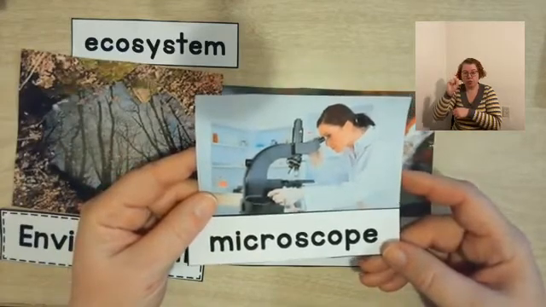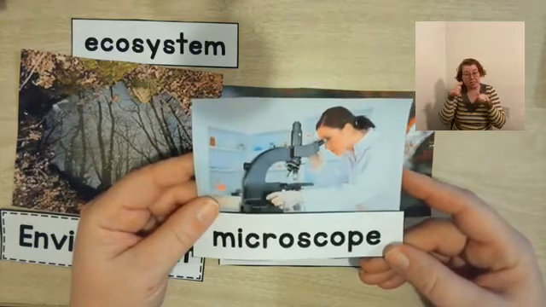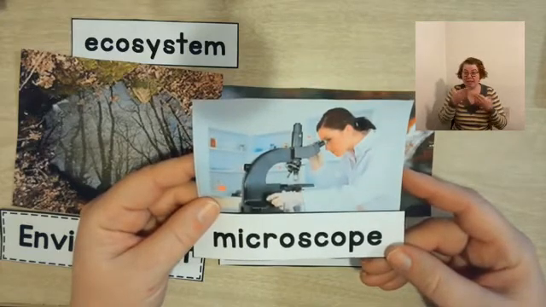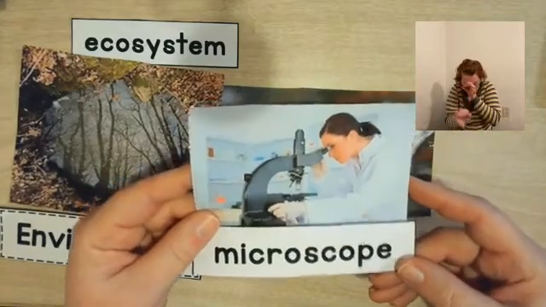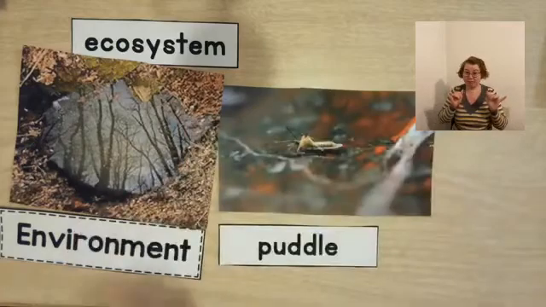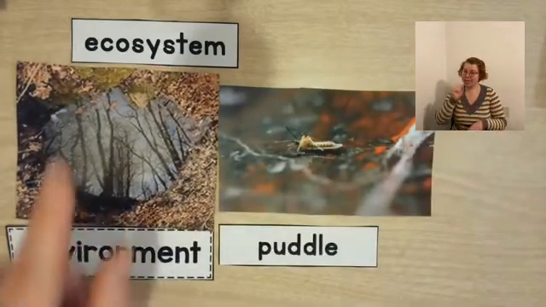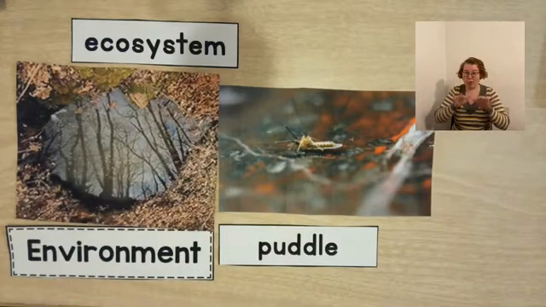But it's still there. So there are some living things that are so small that you would need a very powerful microscope to be able to see them. But they're still there, and they're alive. And so, yes, you can find an ecosystem in a puddle, just a regular rain puddle.